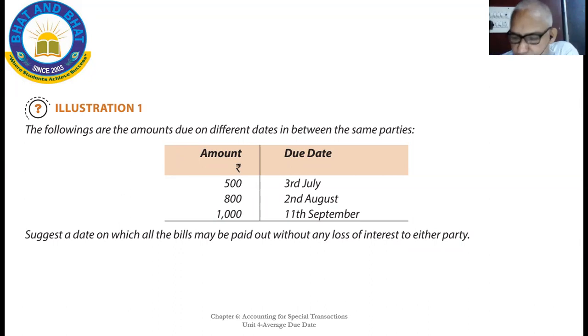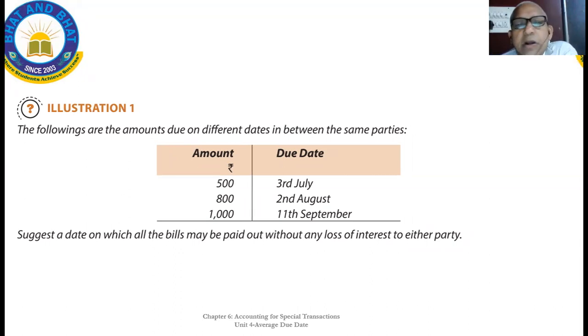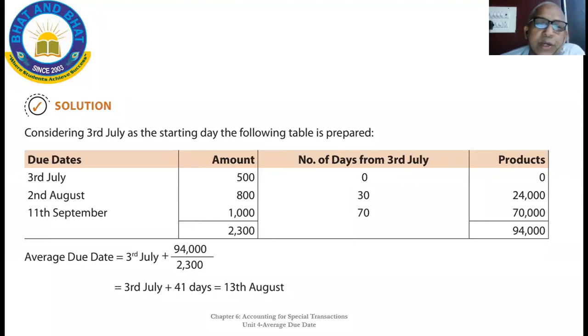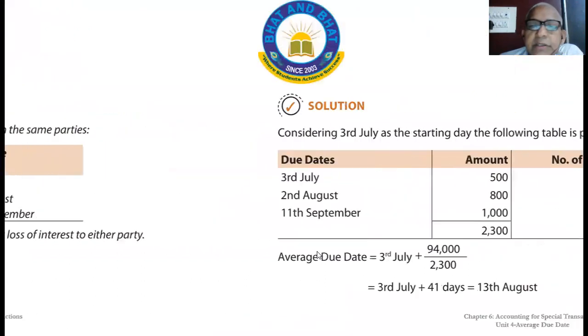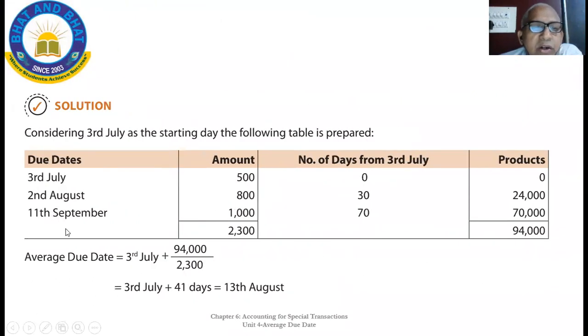Okay, I believe you have taken the photo. See now, the due dates are given in the question: 3rd July, 2nd August, 11th September. This information and these amounts are given in the question. 3rd July is considered as the base date or starting day or 0 date. That's why this is 0. Product 500 into 0 will be 0.